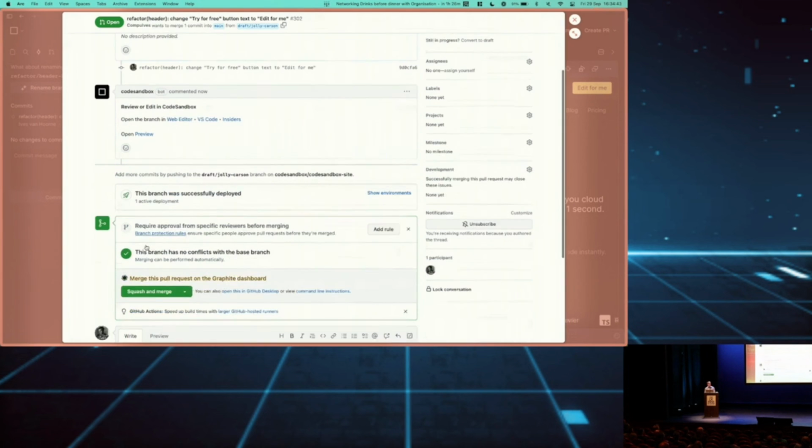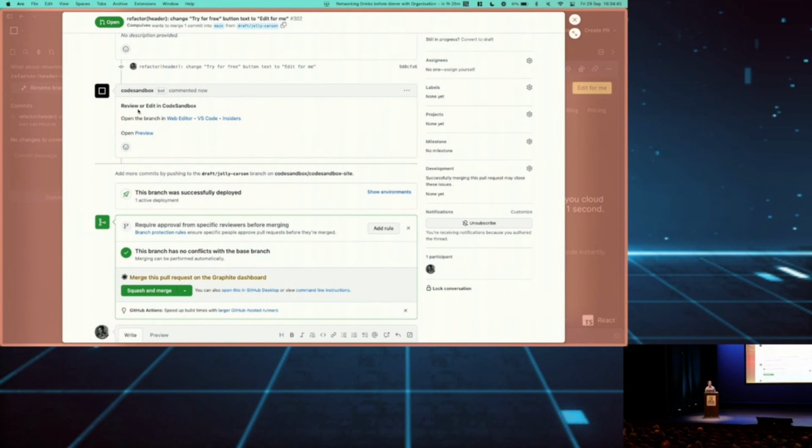But now every pull request will also have a link that you can use to edit the code or open it in VS Code or open the preview directly so that you can use it to review. And that's the kind of flow that we want to make easier. That was my demo.